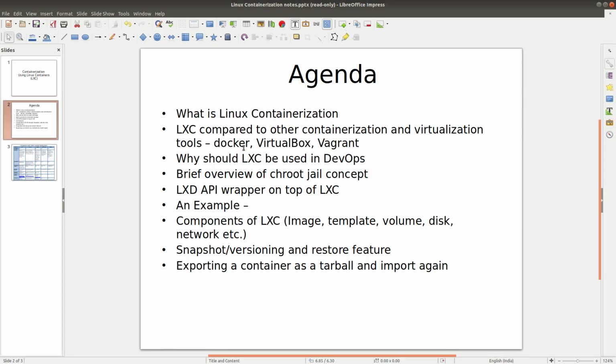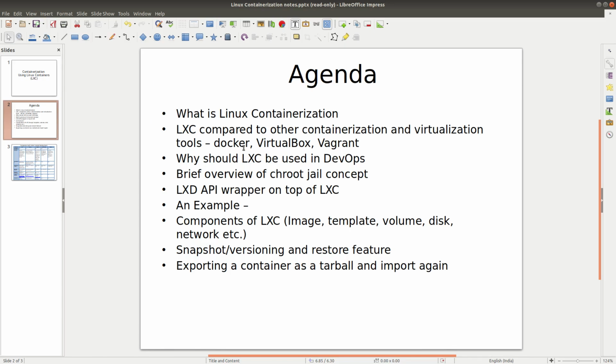So what is Linux containerization? Containerization as a whole means shipping a particular application or a set of applications in an isolated environment so that it doesn't impact your overall root system. So containerization has to be running in a sandbox. That means it has a kind of security domain that prevents it from interacting with the root system. So when it comes to testing out secured applications, or any application which can breach security, it is better to test in a containerized environment rather than installing it directly in your operating system.